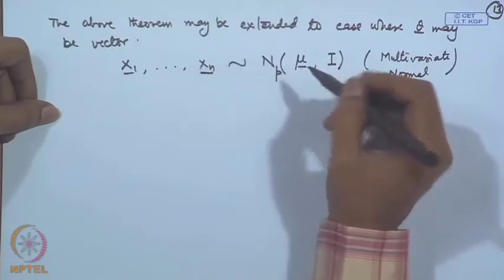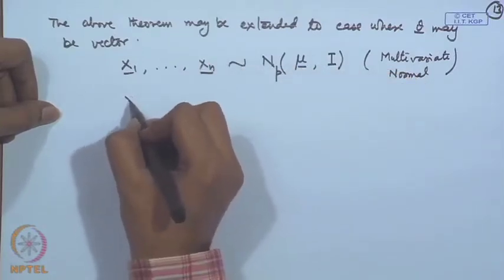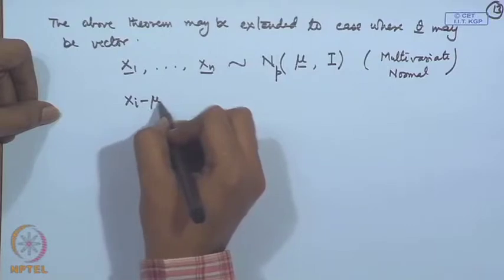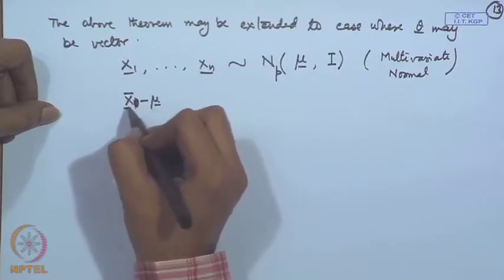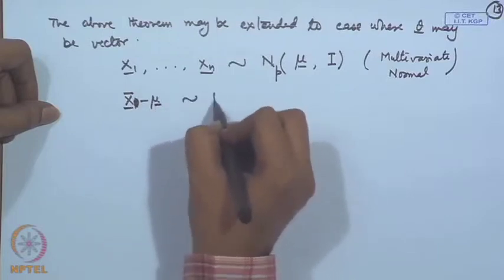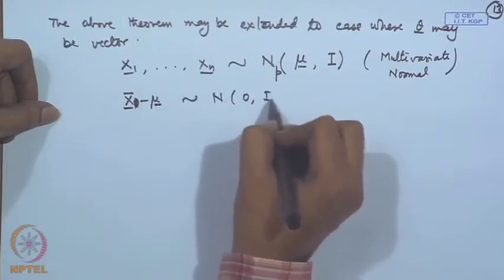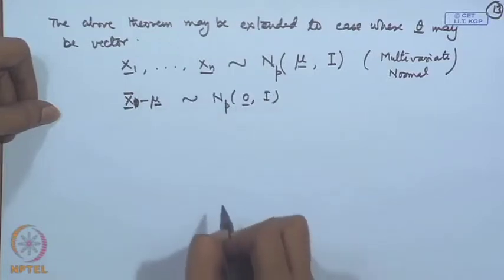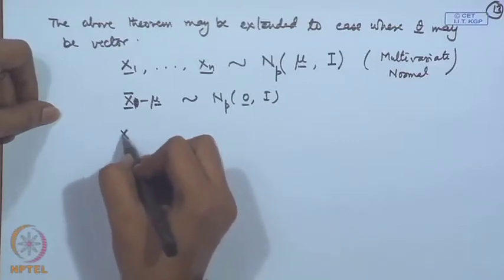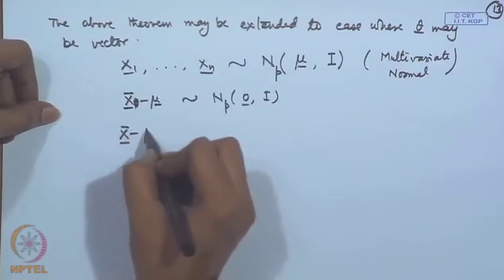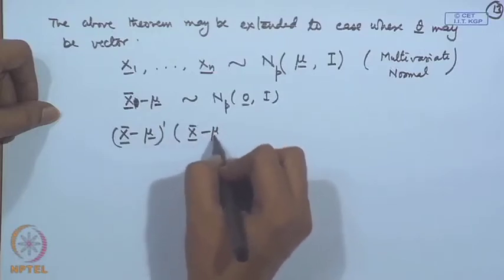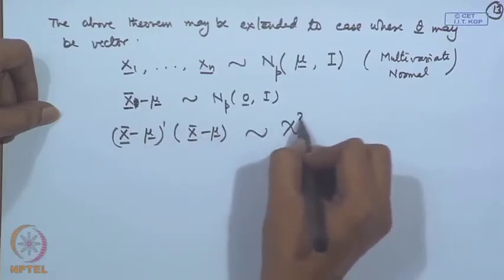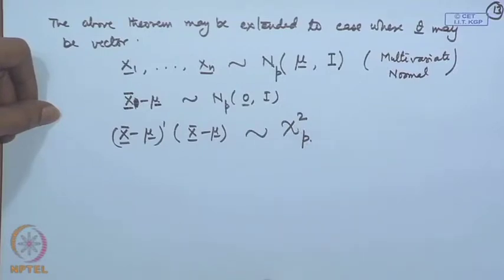However, even in this case we may consider things like x_i minus mu, or we may consider x bar minus mu, that will follow normal 0, I_p. And if I consider x bar minus mu prime into x bar minus mu, that will follow chi-square distribution on p degrees of freedom.